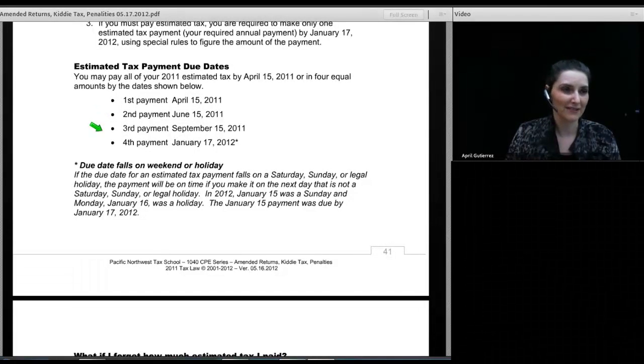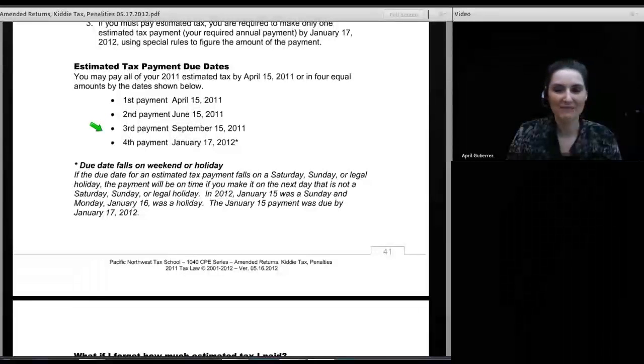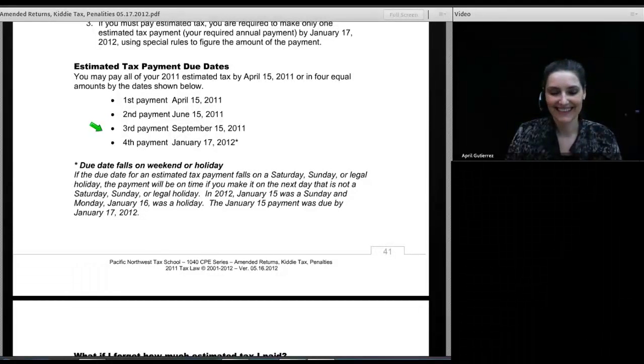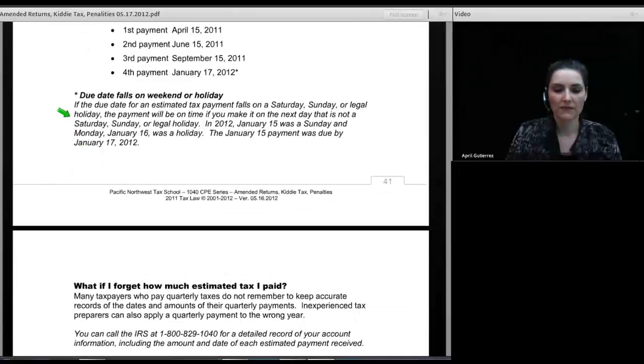And then the third quarter, well, it is 3 months after the end of the second quarter, but it's not 9 months into the year either. And then, of course, we do have a 4-month break between the end of the third quarter and the end of the fourth quarter. And the fourth quarter is January 17th, 2012. Now, if the due date for the estimated tax payment falls on a weekend or holiday, of course, we go to the next business day after that.